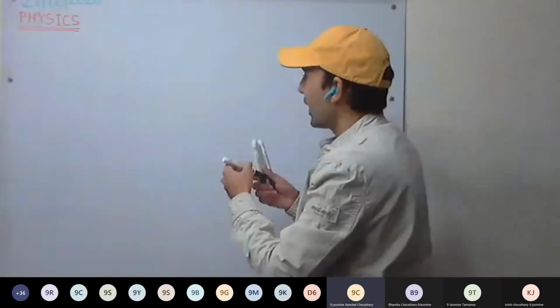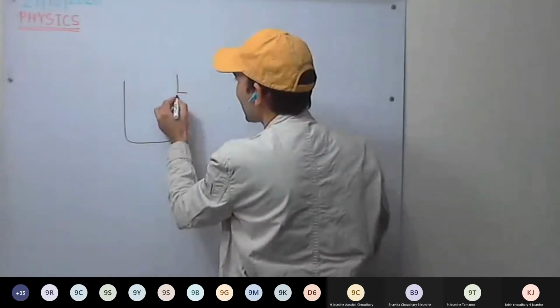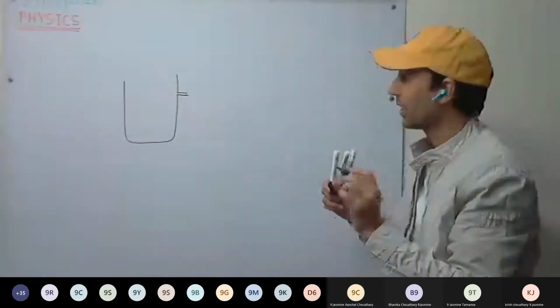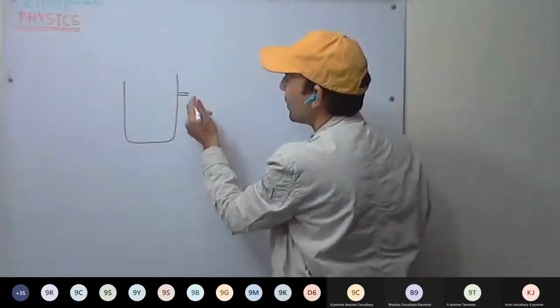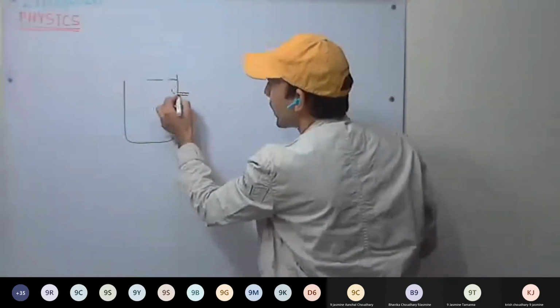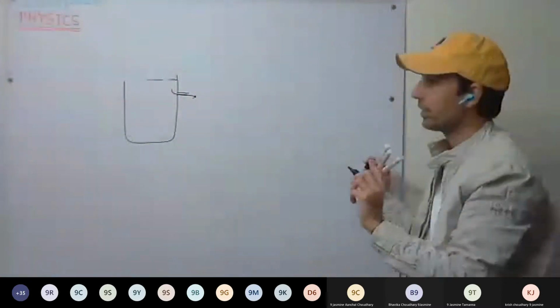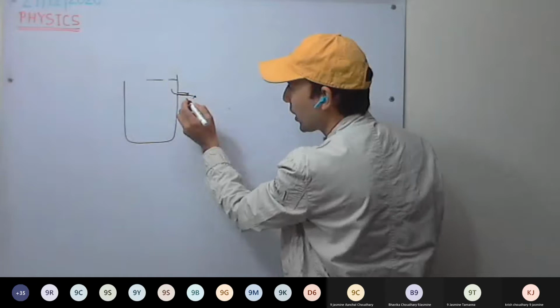Okay. See here, for example, here. Now it is more opening. Water coming out. Now see here, we have the bigger opening.